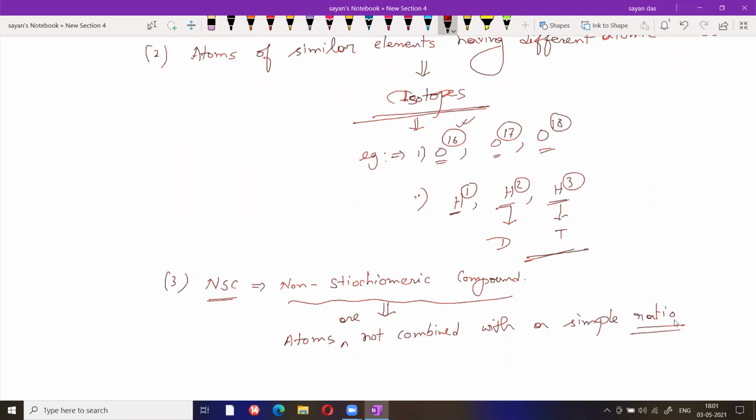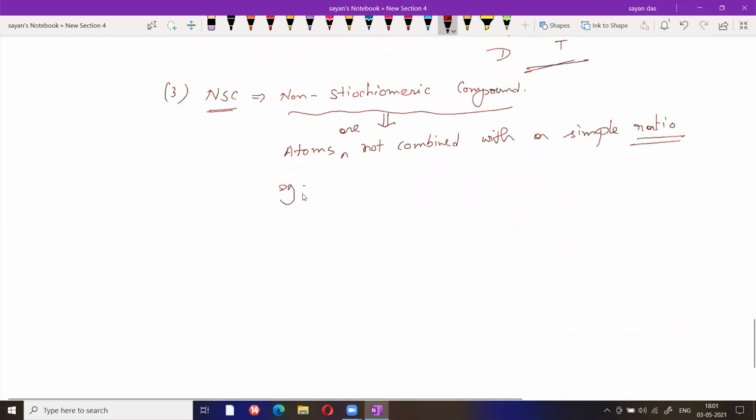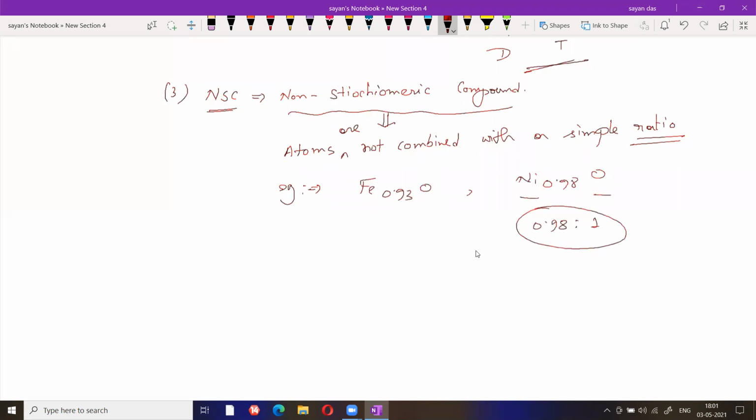Okay. Example, if you go through the example, iron oxide or nickel oxide, Ni 0.98 O. In this case, the nickel and oxygen ratio is 0.98:1. This is not a simple ratio. But non-stoichiometric compounds are very rare. Some non-stoichiometric compounds are present, mostly nickel compounds, some of iron, and some compounds of chromium also.